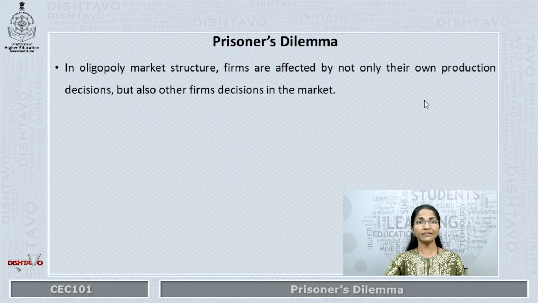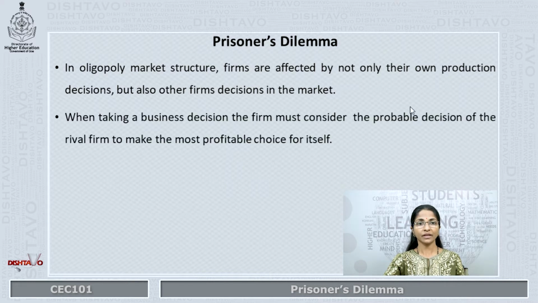That is, they are dependent on each other, or they are interdependent. When taking a business decision, the firm must consider the probable decision of the rival firm or firms to make the most profitable choice for itself.